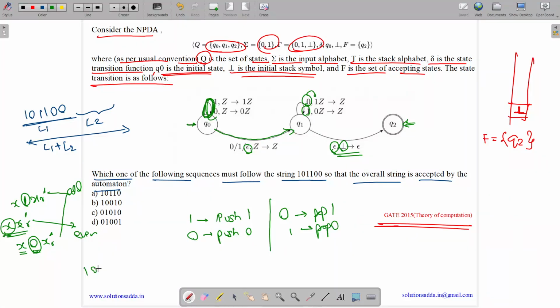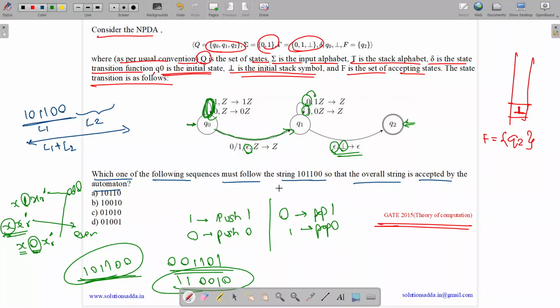So what we have is 1 0 1 1 0 0. What is x reverse? X reverse is 0 0 1 1 0 1. What is its complement? Its complement is 1 1 0 0 1 0. So this is the second part. So answer is 1 1 0 0 1 0. See, we have this 1 0 1 1 0 0. So what is its reverse and complement? Its complement is 0 1 0 0 1 1, and its reverse is 1 1 0 0 1 0. So answer is 1 1 0 0 1 0.